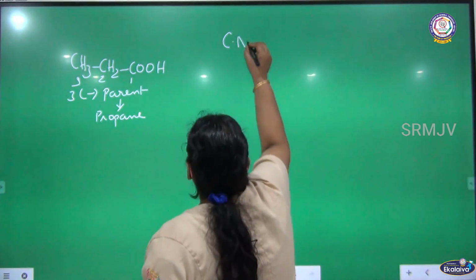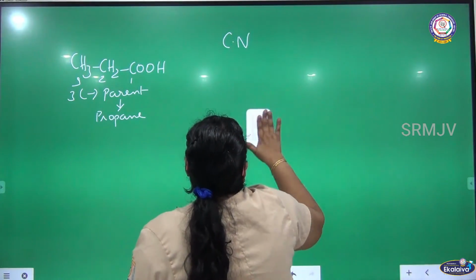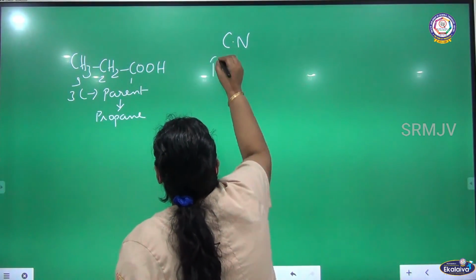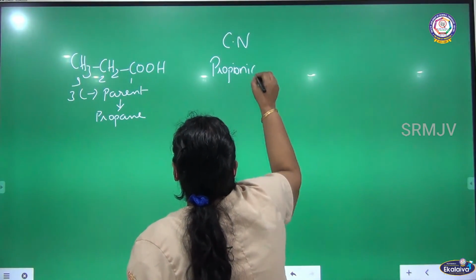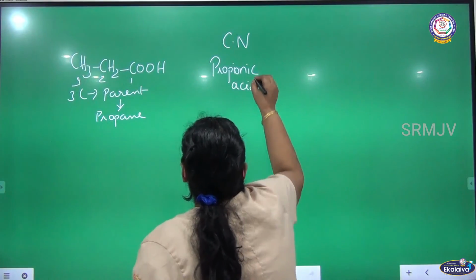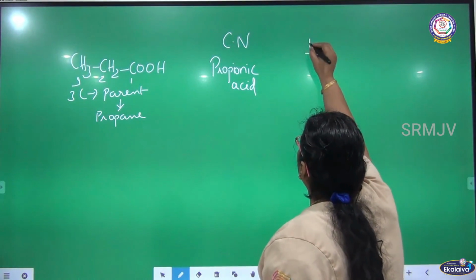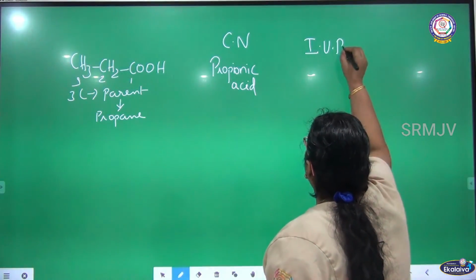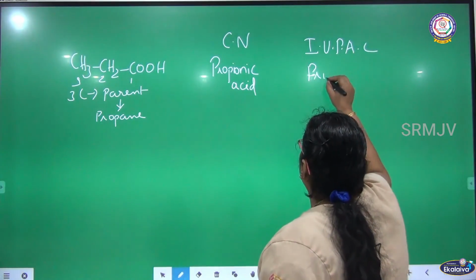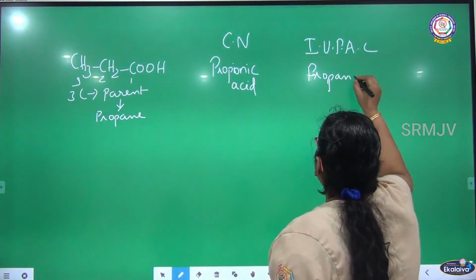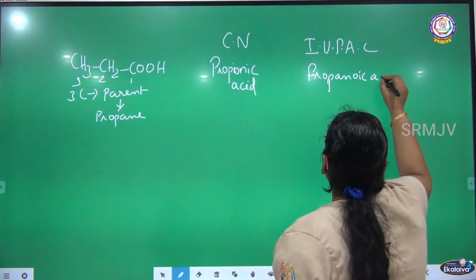Common name will be propionic acid. What is the IUPAC name? Propane is the parent. Rub the E and add OIC. It becomes propanoic acid.